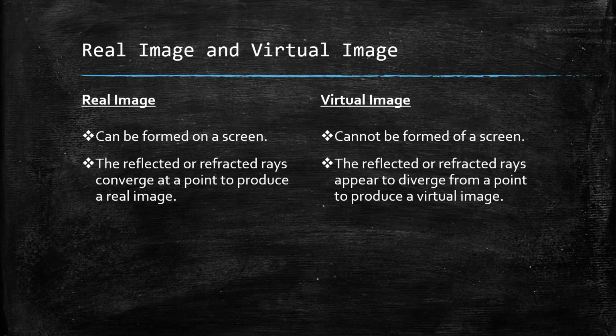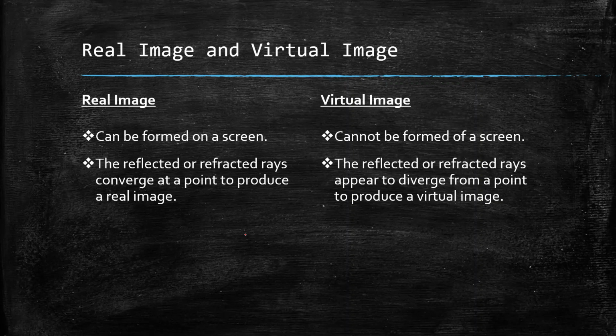Now before we go into the discussion of the mirrors, first we have to know what is a real image and what is a virtual image. There are various definitions, but I have selected some key points to keep in mind. The best way to learn about real and virtual images is via a difference. So a real image is one that can be formed on a screen and the virtual image is one which cannot be formed on a screen. So this is the loose definition, the layman's definition.